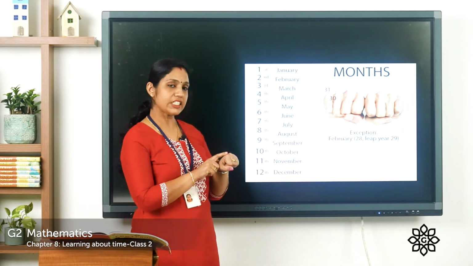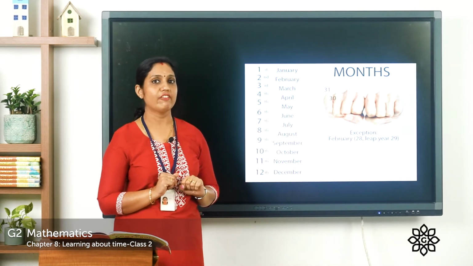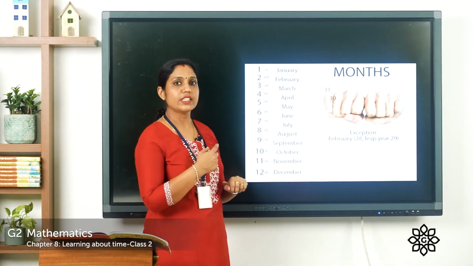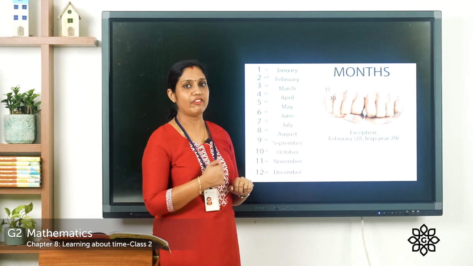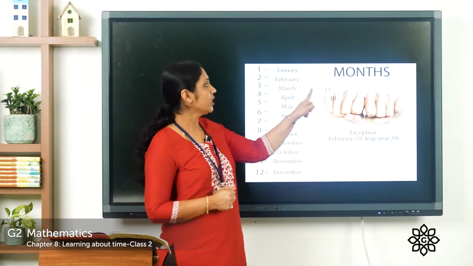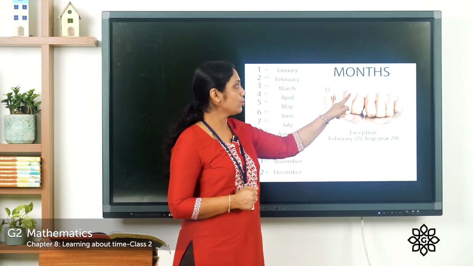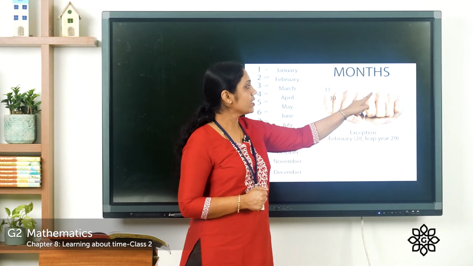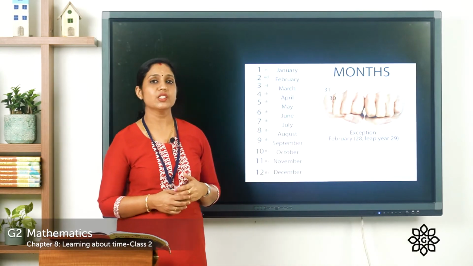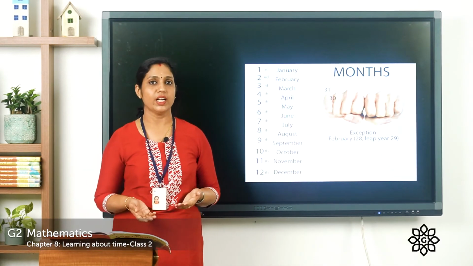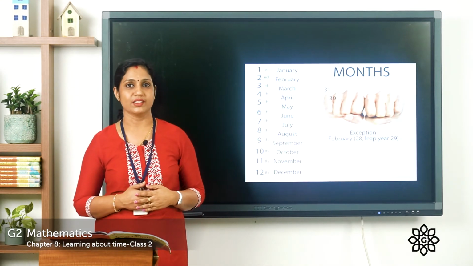So here January comes on the knuckle, so we can understand that January has 31 days. Now second, February comes on the gap. That means that February does not have 31 days. So now let's count. January, February, March, April, May, June, July, August, September, October, November, December. By doing this, we can find out which months have 31 days and which months do not have 31 days. So find out by doing this.